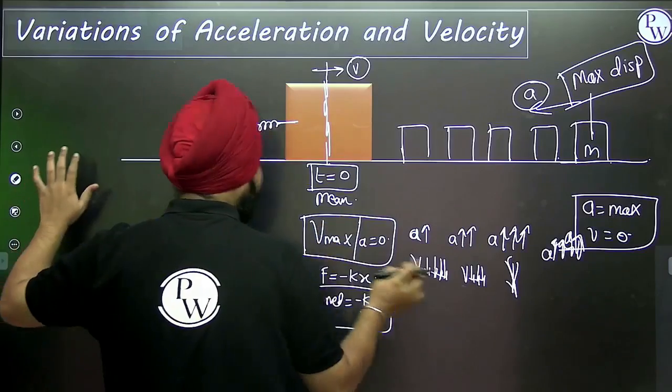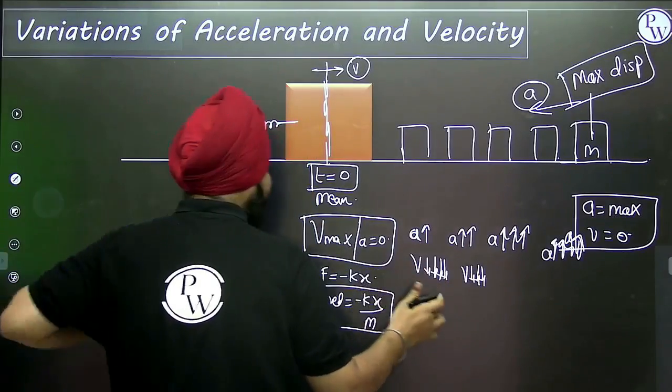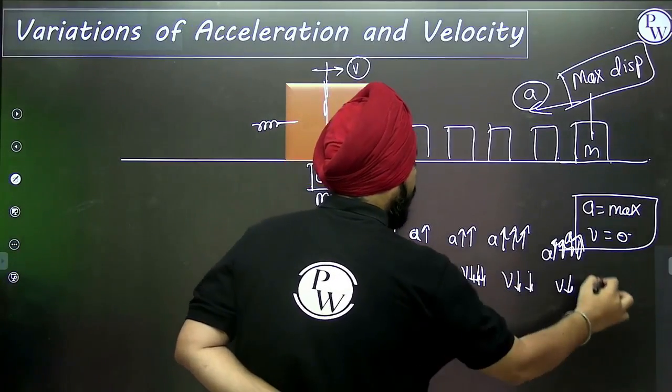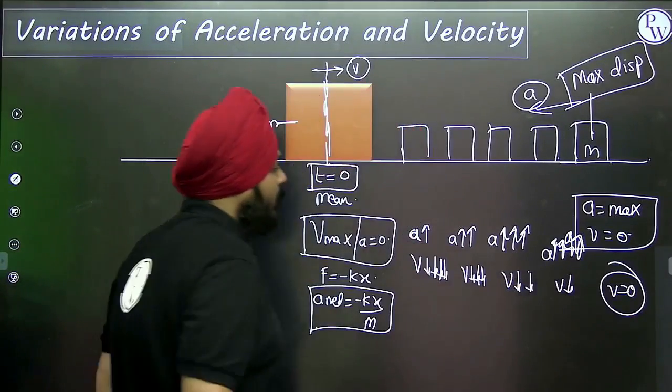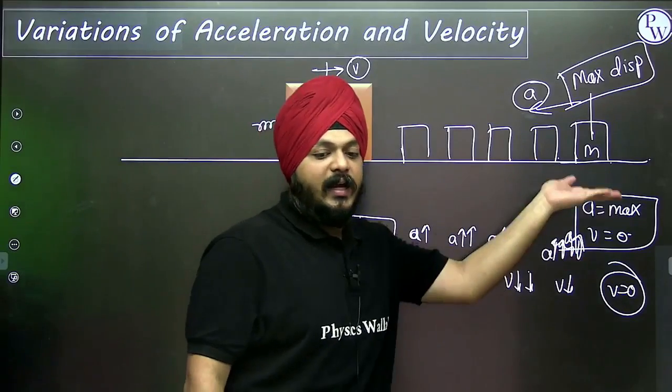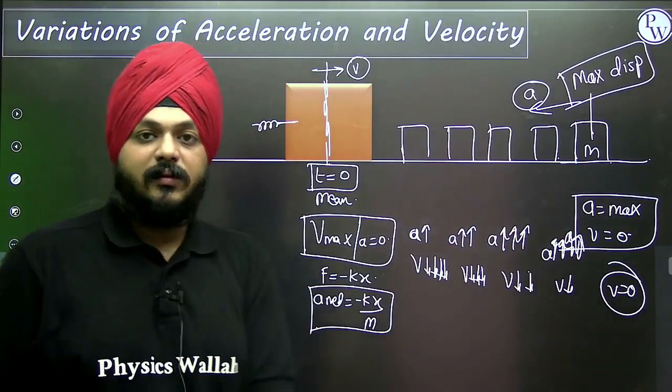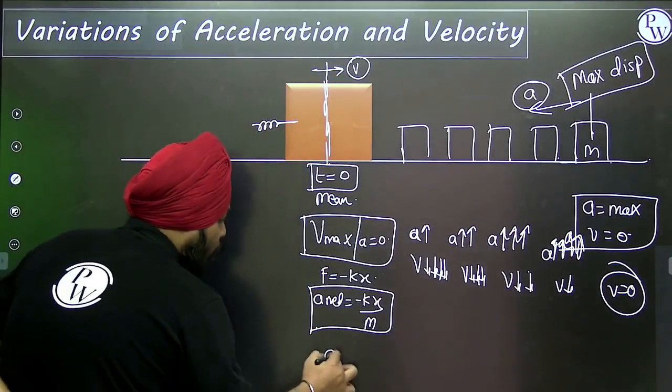Right? The velocity is getting continuously decreased. You can understand the difference. And finally, V is 0. Acceleration is getting continuously increased. Velocity is getting continuously decreased. See, nothing is constant. Right? Is acceleration constant? No.